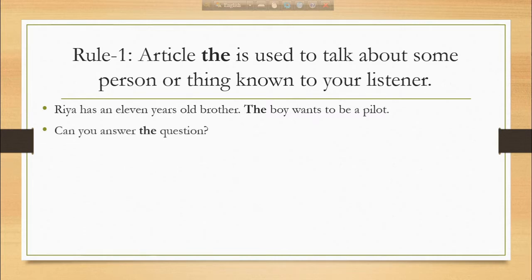Here we have another example. Can you answer the question? When I say this to you, then you probably know the question. So I said the question. Here we have another example. Can you answer the phone? When I say this to you, then probably a phone is ringing somewhere. So you already know about the phone. So I said the phone.